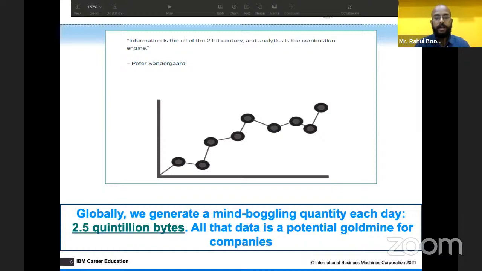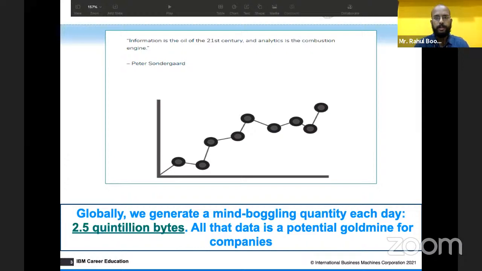That data is what is called information, and it has been growing exponentially over the past decades, and in the future also it will keep growing exponentially.